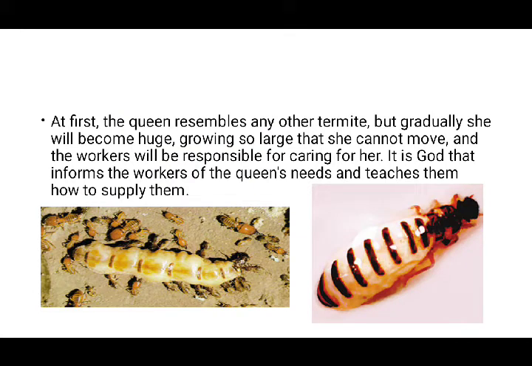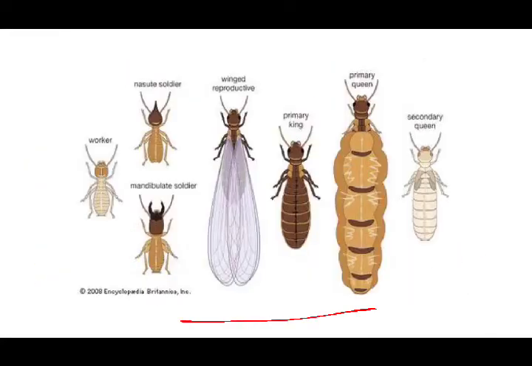And as you can see here, this is actually the royal queen. If you see the picture of a royal queen and king, you can see the morphology. Here, if you observe, the head and thoracic region of the king and queen are the same size, whereas the abdomen size is much larger in the queen. You can notice here, this is king and this is queen, where the abdomen size in the queen is much bigger.